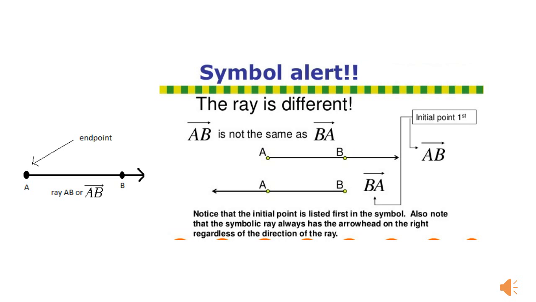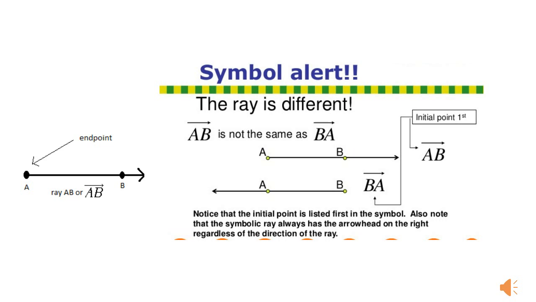A is the endpoint and in the B direction it goes on and on. So it is represented as ray AB with an arrow above it, and in the B direction it goes on and on. So the arrowhead is shown above B.